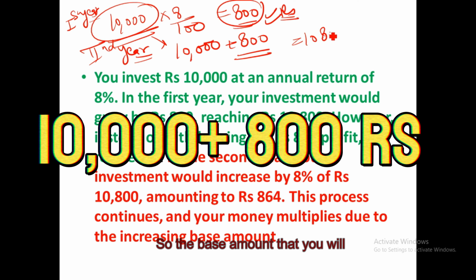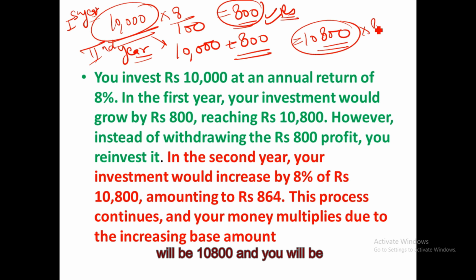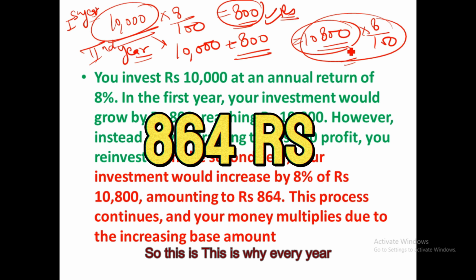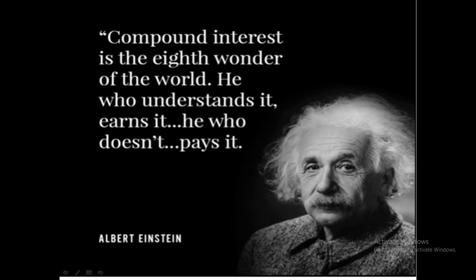So the base amount that you will be investing in the second year will be 10,800, and you will be earning 8% interest on it. This is why every year your base amount will continue to increase. That's why the money multiplies very quickly. Every year the principal and the interest will be added consecutively, and so on. That's why the money multiplies.